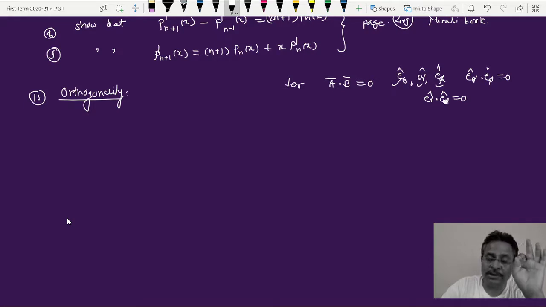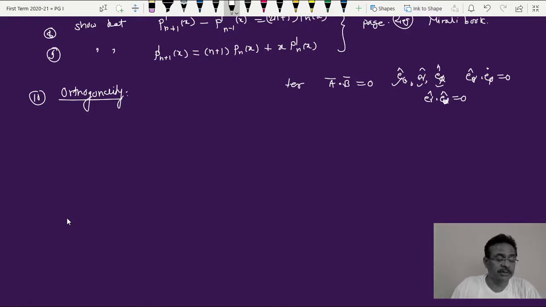In the Cartesian coordinate system, where i, j, k are unit vectors, they are perpendicular to each other. So i dot j, i dot k, k dot j etc. are all found to be 0, so they are perpendicular. So the Cartesian coordinate system is said to be an orthogonal coordinate system. Similarly, the spherical polar coordinate system and cylindrical coordinate system are also found to be orthogonal. Now this concept of orthogonality is used in the case of Legendre polynomials as well. How? That is what we are going to discuss here in orthogonality.